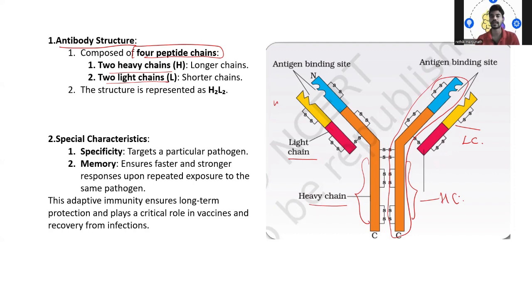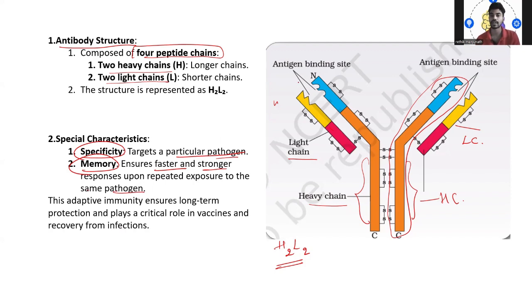Okay, so it is denoted by H, that is heavy chain, and two light chains are denoted by L. So the structure is represented as H2L2. That means two heavy chains and two light chains. So what is its major character? It is specificity. That means it targets particular pathogens and it is memory based, ensuring a faster and stronger response upon repeated exposure to the same pathogen.